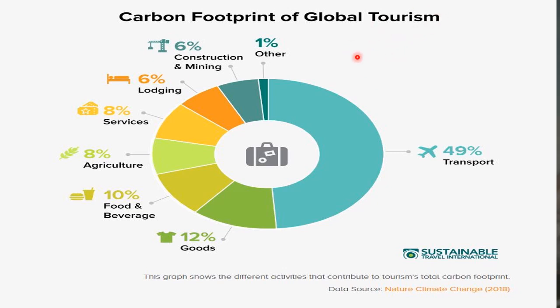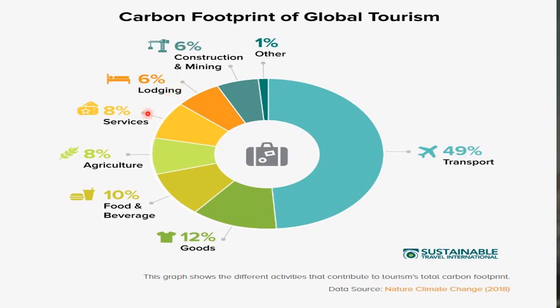Due to tourism, this is a simple chart that displays how much carbon dioxide is released out of 8%. In the 8%, how much is from construction, lodging, services, agriculture, food and goods, and transport. See, out of 8%, 6% is coming from construction and mining, and 6% is also coming from lodging, 8% is coming from services.